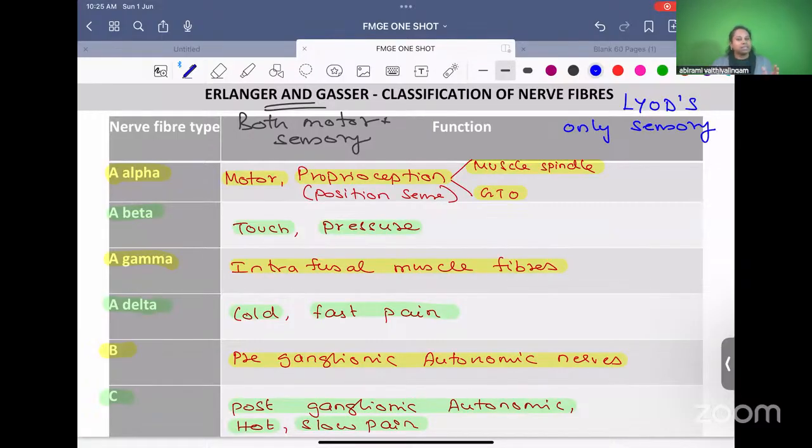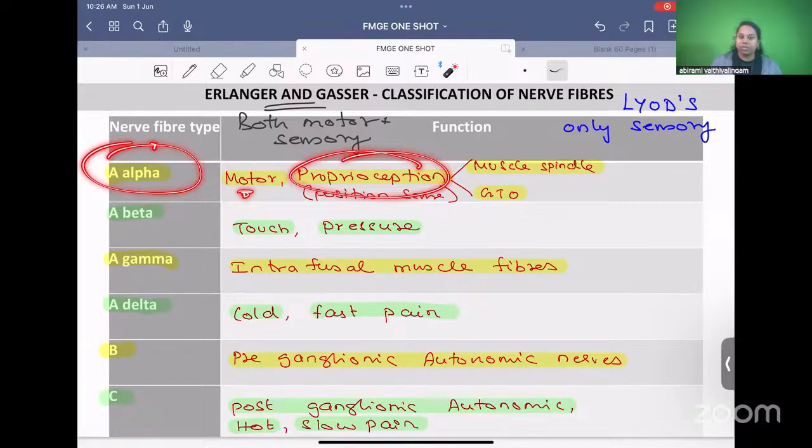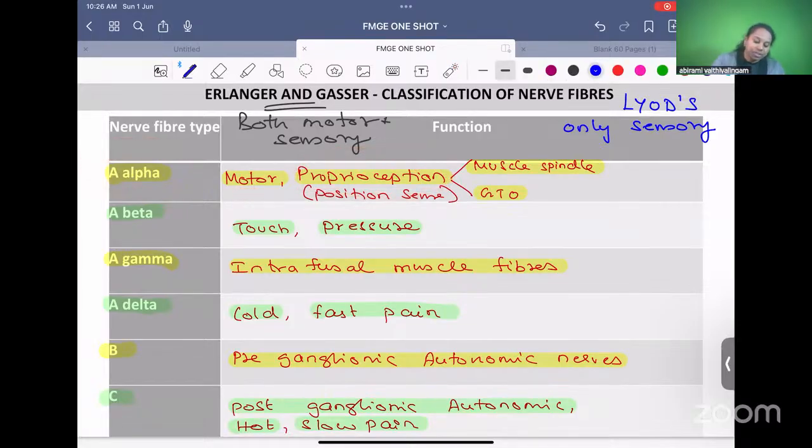So if you remove the motor and autonomic, it becomes Lloyd's classification. Very simple. In this classification, we will choose only the sensory. A alpha, it is motor, but it also carries proprioception. What is proprioception? Position sense. It is sensory. So this becomes type 1 Lloyd's. So A alpha is type 1 Lloyd.